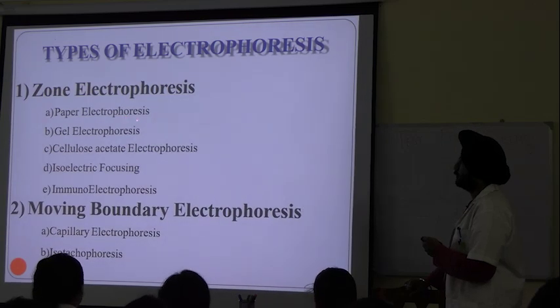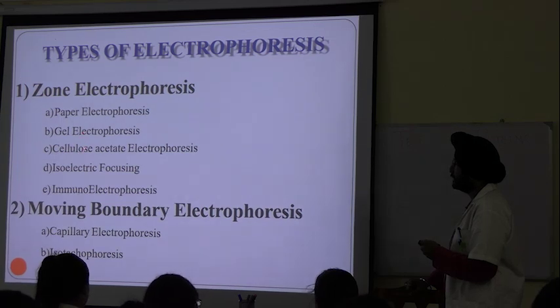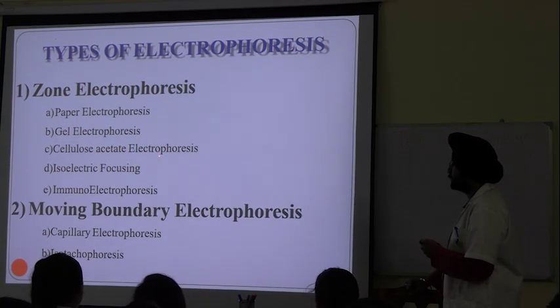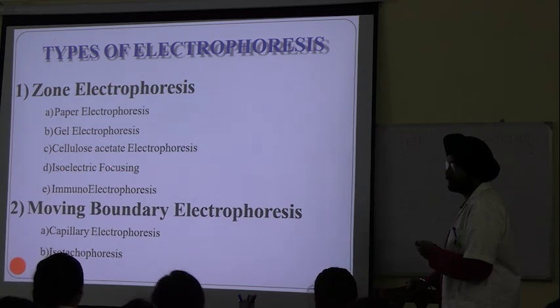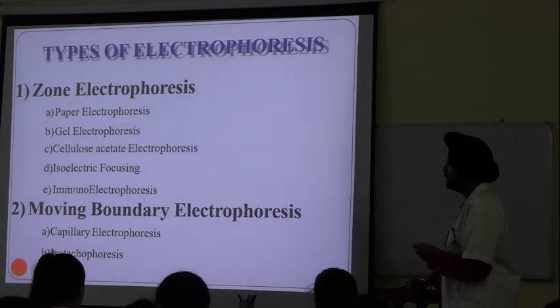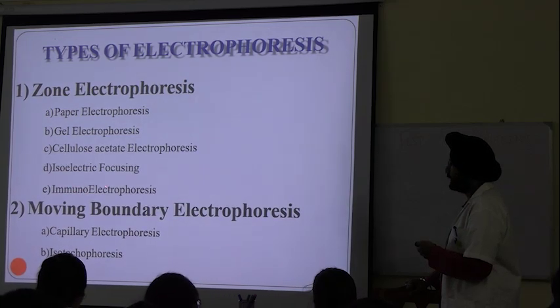Zone electrophoresis examples. Number one, paper electrophoresis. Number two, gel electrophoresis. Number three, cellulose acetate electrophoresis. Number four, isoelectric focusing. And number five, immunoelectrophoresis.